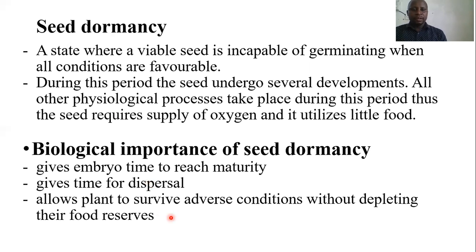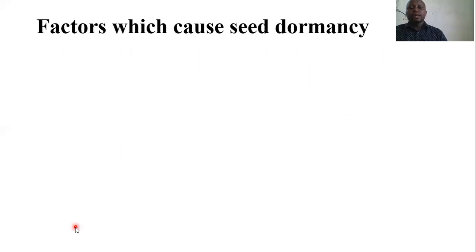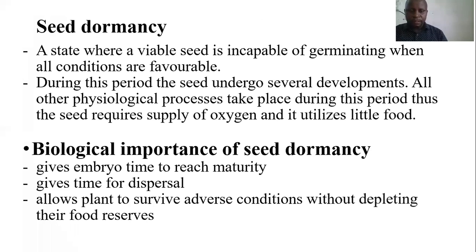Another importance of seed dormancy is that it allows plants to survive adverse conditions without depleting their food reservoirs. So these are the biological significance of seed dormancy.